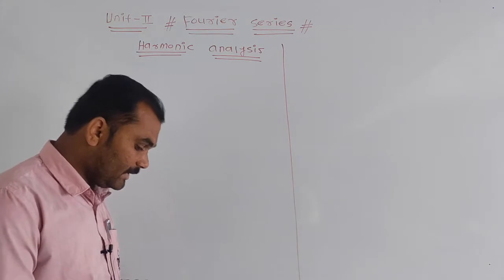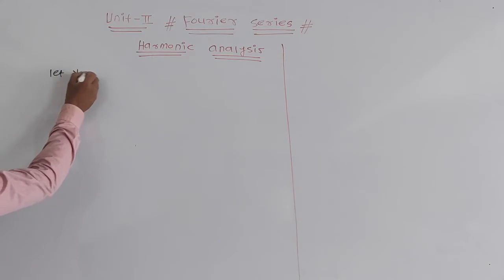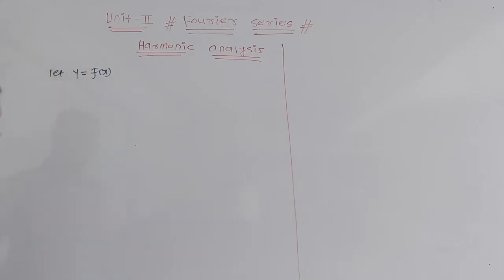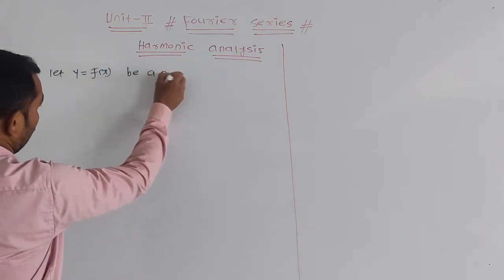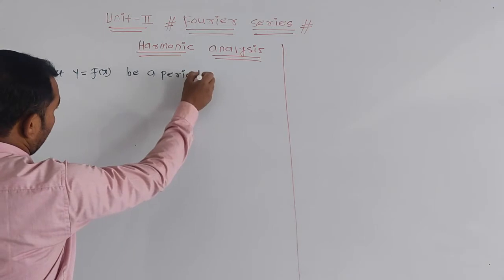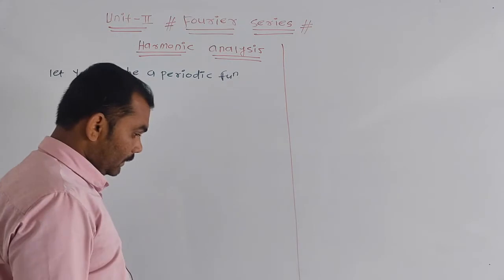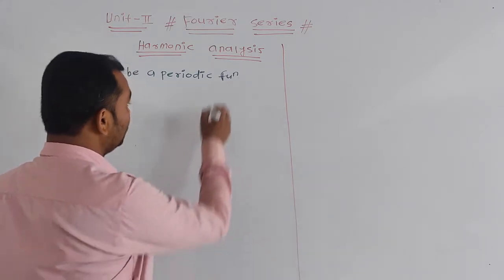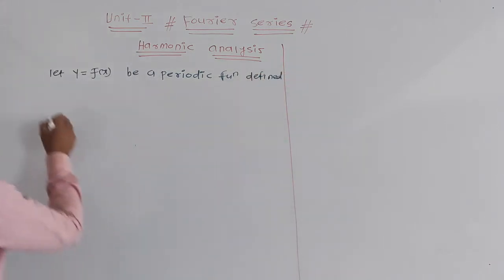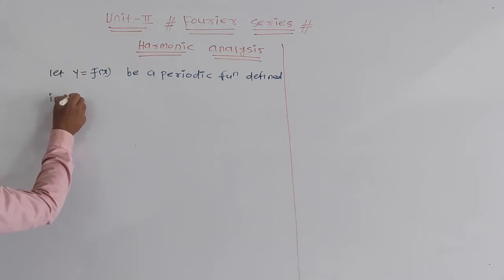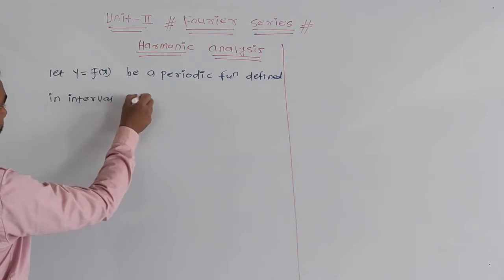Let y be a function of x, that is y is a function of x, be a periodic function defined in the interval 0 to 2l.